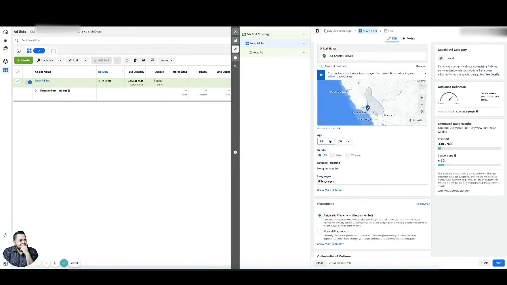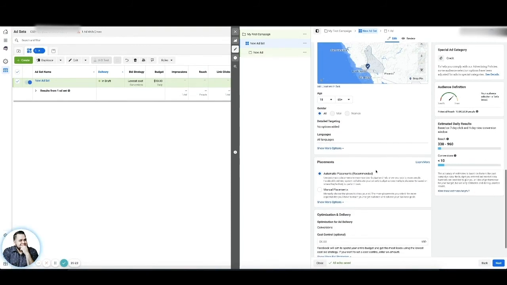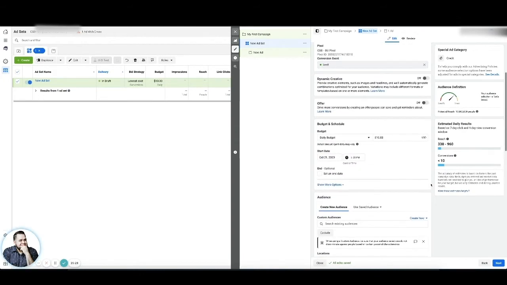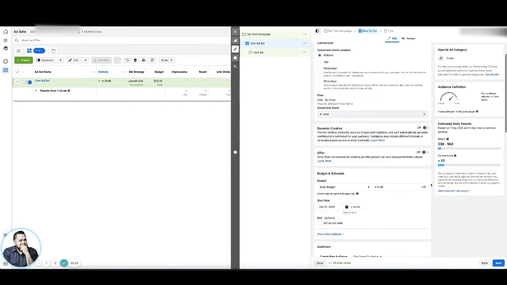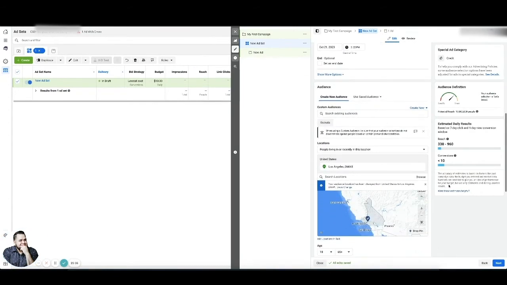One thing you cannot change is the age range, because it's a special category, and that's fine. Usually people that are interested in credit repair are within a certain age bracket, and Facebook will do a good job of optimizing it for that as it goes along. I would recommend leaving placements under automatic.